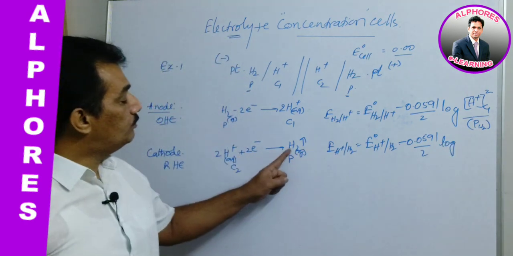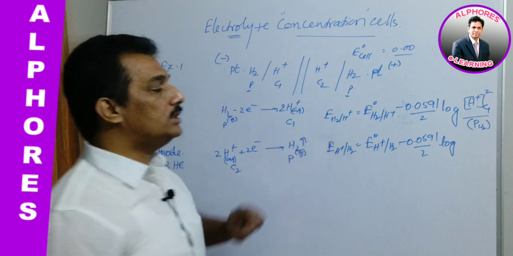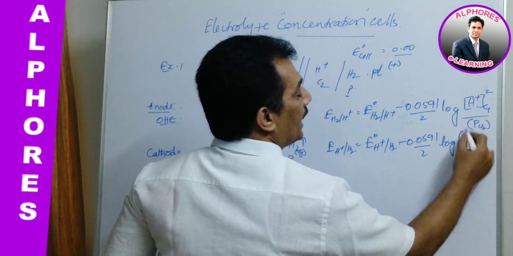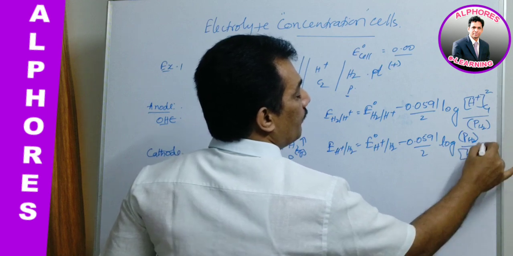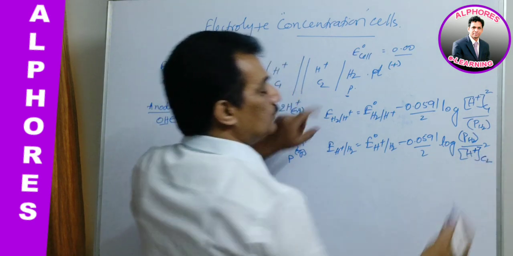Here you observe, hydrogen gas is the product, so pH2 is in the numerator, divided by the H plus concentration squared at the cathode, that is C2 squared.